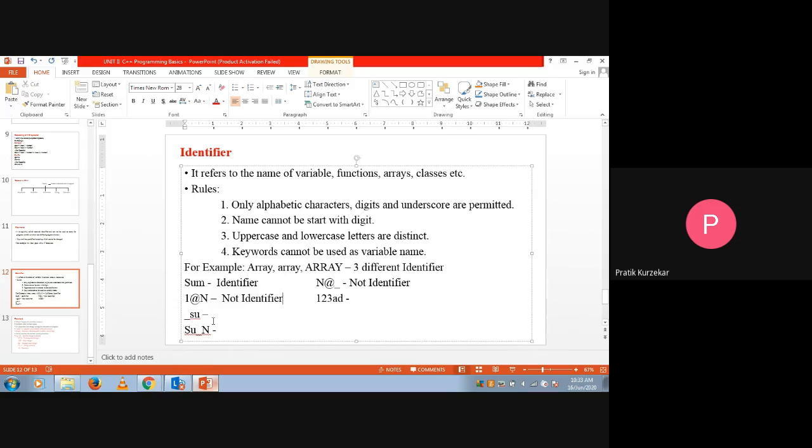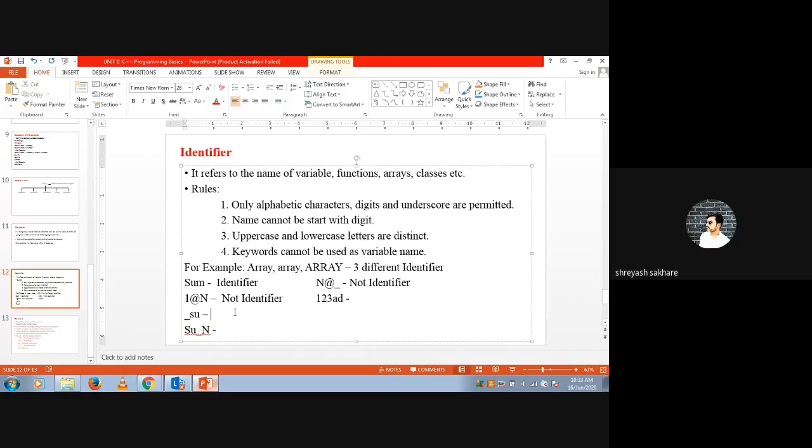Now this one, underscore sum. Is it an identifier or not an identifier? Not identifier.